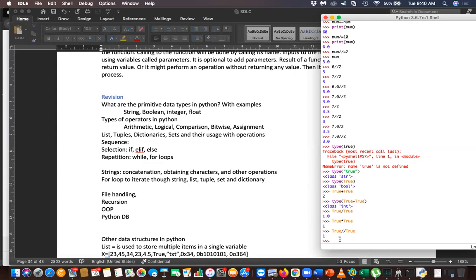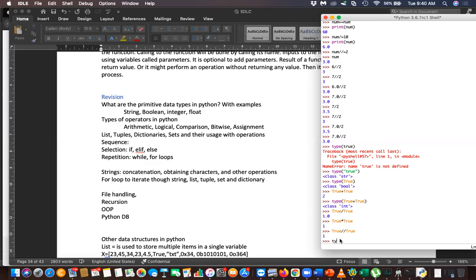So you have to experiment with the language. Spend some time and try various things. Try various experiments. Okay, what is the value of this? What is the type of this?